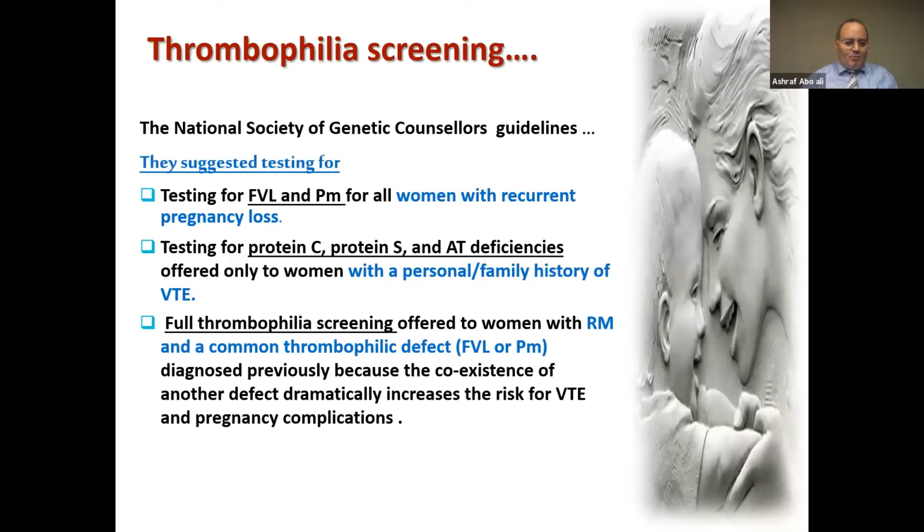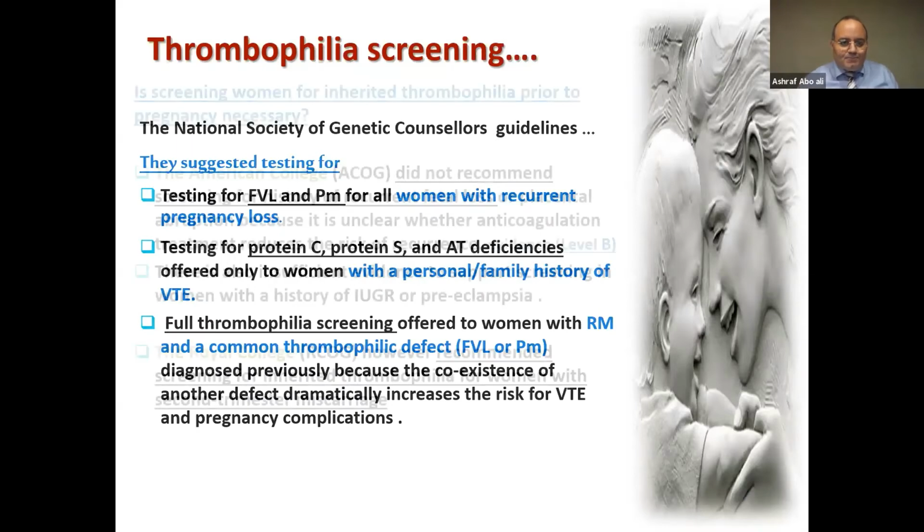The family history of venous thromboembolism and the personal history is very important in deciding if we should care more about thrombophilia or not. If you find a patient with factor V or prothrombin mutation, we should go for full thrombophilia screening, because if the woman was diagnosed with defective factor V or prothrombin mutation, there may be coexistence of another defect that dramatically increases the risk of venous thromboembolism and pregnancy complications. So there may be a combination, and if we find a positive, we should look for the others.